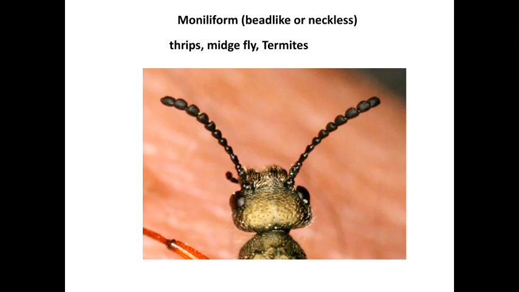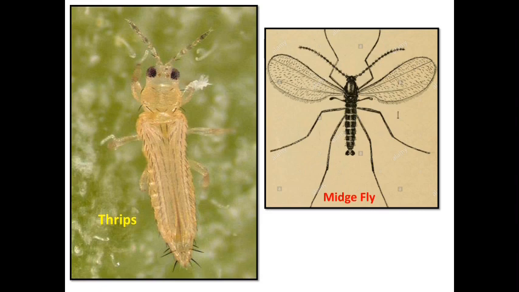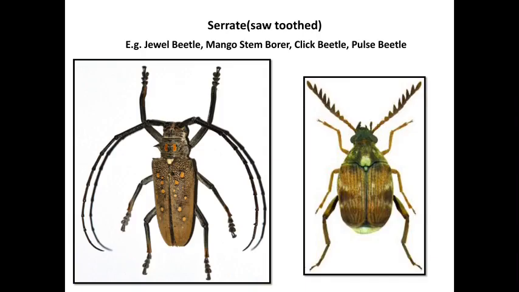This is the moniliform type of antenna. That antenna is bead-like or necklace-like, and this type of antenna is found in thrips, flies, and termites. This is a termite, the adult, and this one is the worker stage, having a moniliform type of antenna. This is a thrips, and this is a fly, also having a moniliform type of antenna.